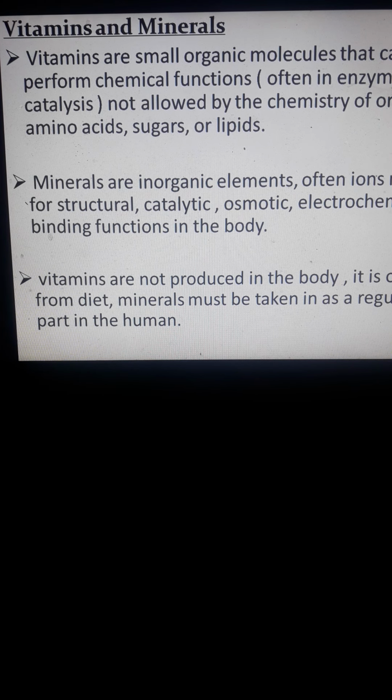Take note, class, for example, sodium ions or potassium ions taken into the body are involved in electrochemical reactions, electrical charges, right? For example, in active transport, or what we call ATP-dependent or sodium transport of glucose. So they are needed in the regulation of biomolecules with the help of certain minerals.